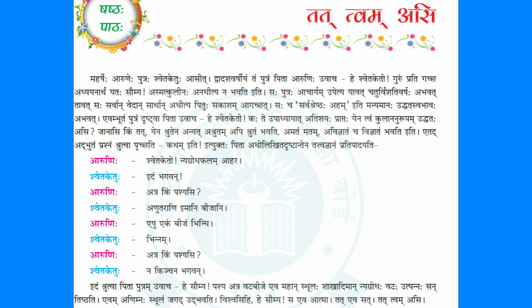Shvetaketo nyagrodha phalam ahar. So they are sitting in front of their home under one Vatavrikshaha or the banyan tree. So Aruni says, Shvetaketo, O Shvetaketu, Nyagrodha phalam. Nyagrodha vataha or banyan tree. Phalam. If you might have seen, whenever you go for trips and all, please observe. The huge banyan tree has very small fruits, red color, very small fruits. The size of the tree is humongous, but the fruit size is very small. And inside that fruits, extremely small, the seeds can be seen. So he says, bring one fruit from the tree.